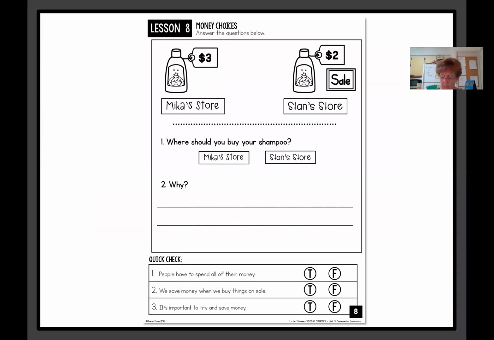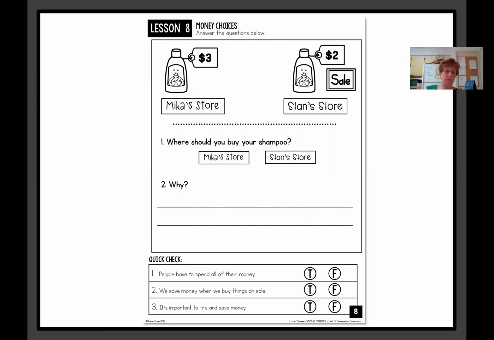Okay, so in this activity, when you're finished, you don't see it here, but you will see it attached, is a spend and save cut and paste activity, which moms and dads, before you print it, you might need to shrink it a little bit so that it will fit into their social studies interactive notebook.